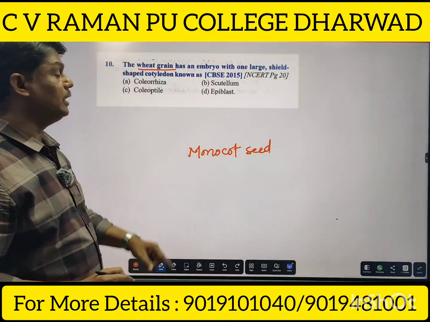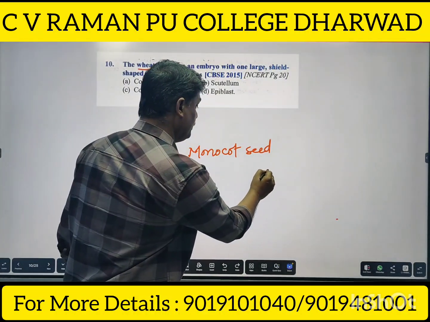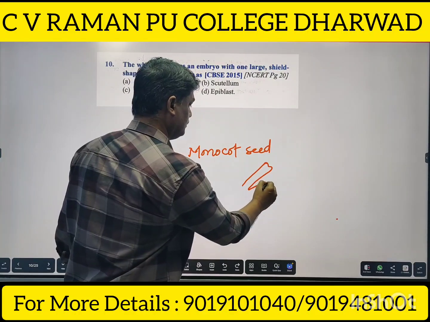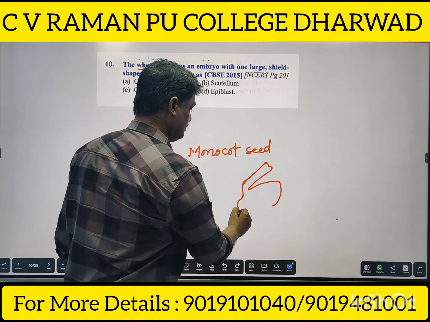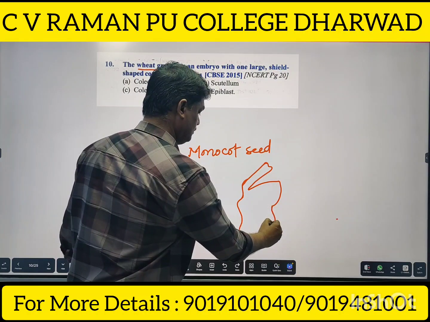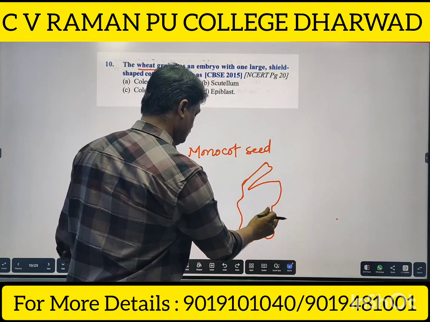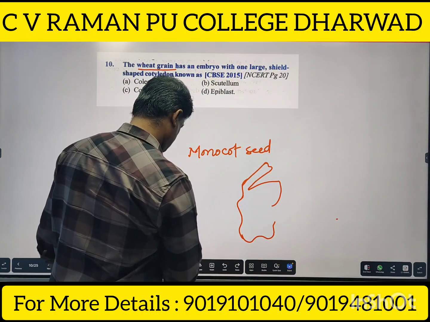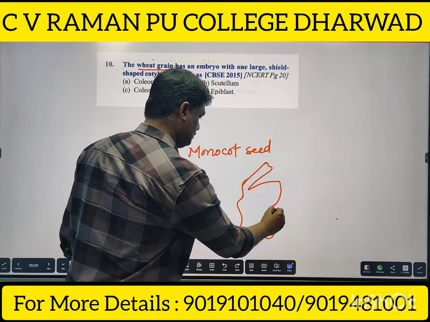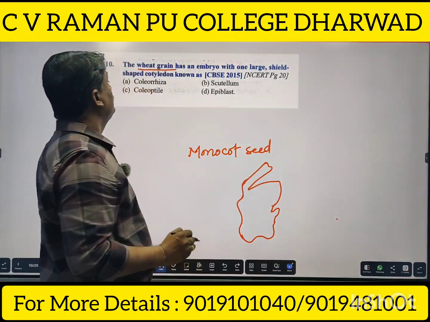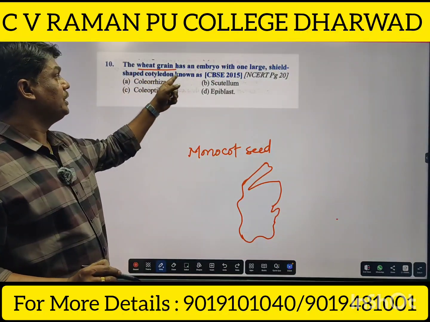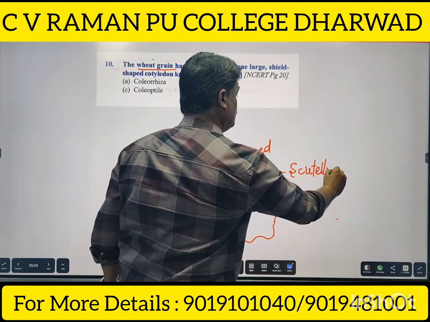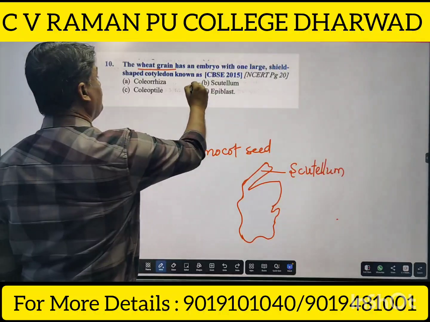If we observe the diagram, the large shield-shaped cotyledon is the scutellum. Therefore, option B is correct.